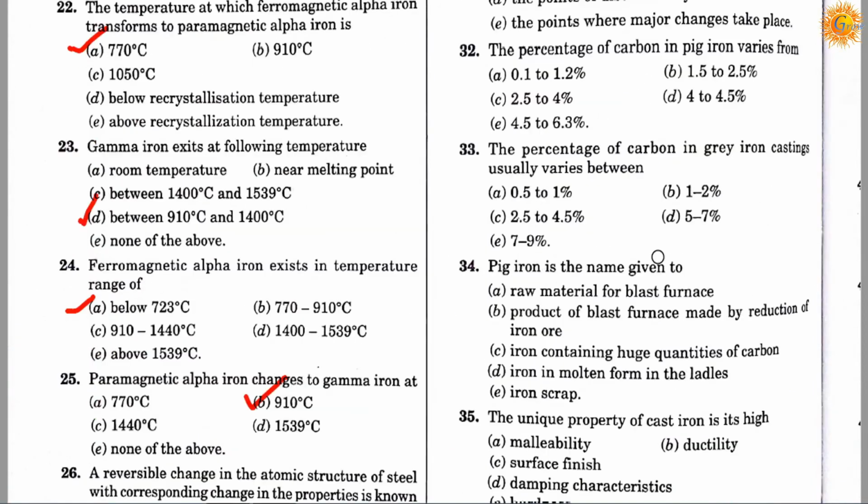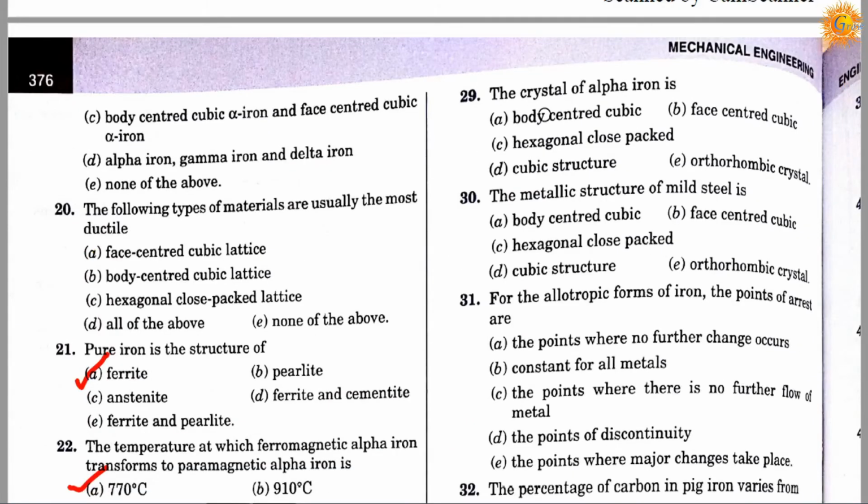Question number 29. The crystal of alpha iron is option A is a body centered cubic, option B is a face centered cubic, option C is a hexagonal close packed, option D is a cubic structure, option E is orthorhombic crystal. So correct answer is A. It's a body centered cubic. It means the crystal of alpha iron is a body centered cubic.